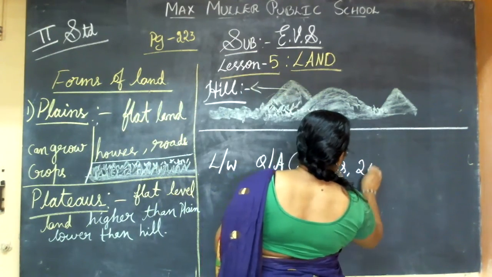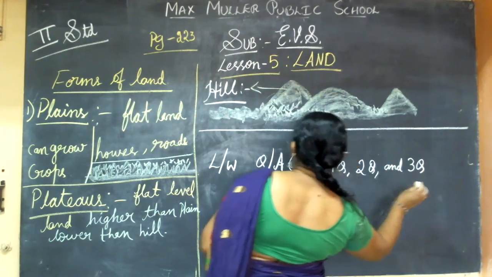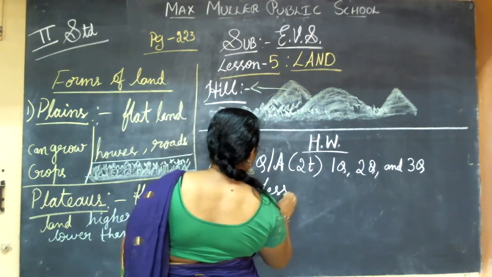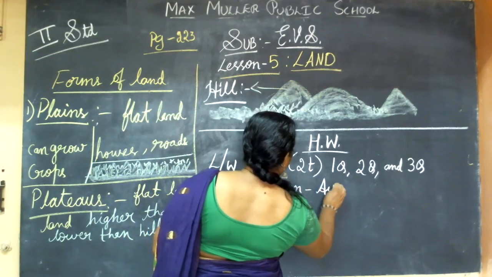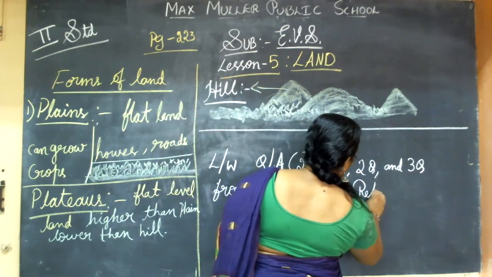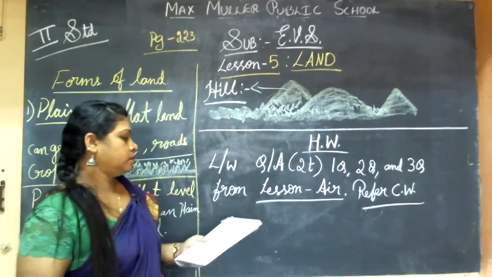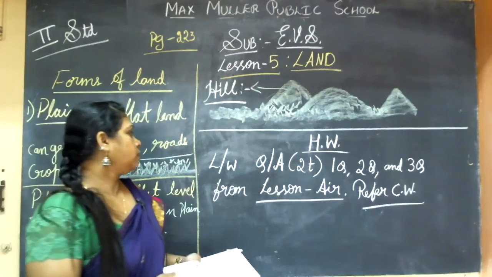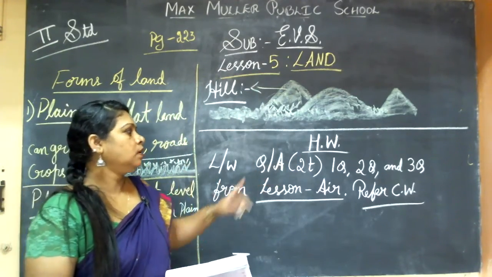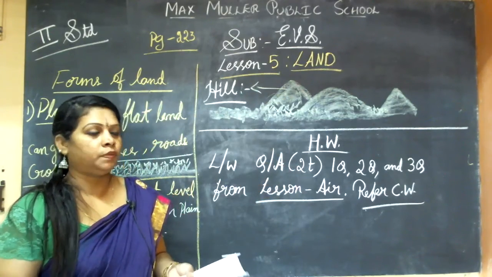First question, second question, and third question from lesson 8. Refer to classwork. From the chapter, you have to write down the question answers two times. They are very small answers. Write them down two times. Only the first, second, and third questions you write. Next class, I'll be giving the remaining two.